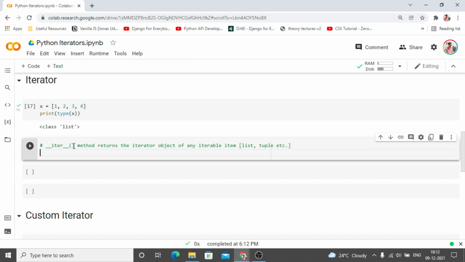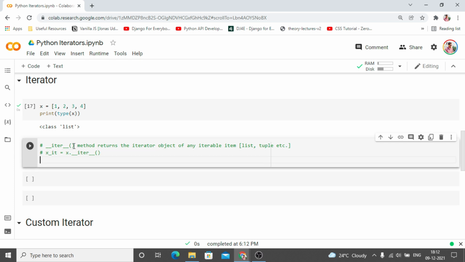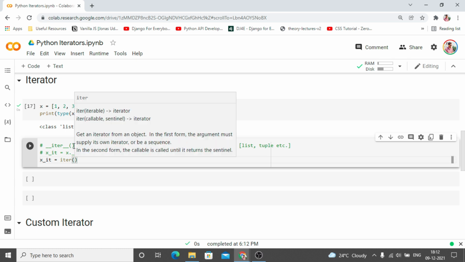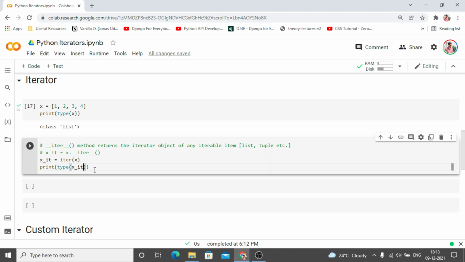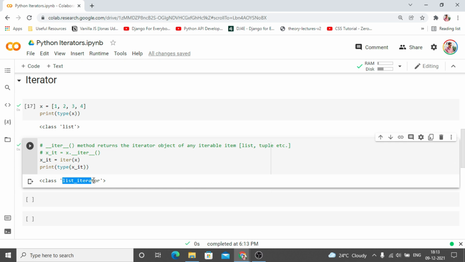Now let us see what is this iterator object. We can call the iter method in this way, and also we can call it using this iter function as well, and it is a little better looking than the double underscore iter method, right? So we are going to call it in this way. If we create this and see what is the type of this particular object, we are going to see it is a list iterator.